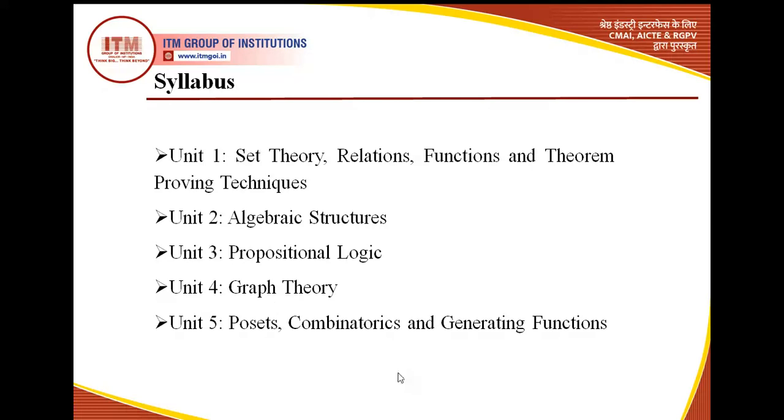And then the second thing is combinatorics. I hope everybody is familiar with permutations and combinations. So basically, certain topics related with that we would study over here. Then the third thing is generating functions. Now, what are generating functions? Basically, functions that generate certain other functions would be generating functions. So we would study that over here. So unit 5 is not one part altogether. It would include three topics: posets, combinatorics, and generating functions. All three are different small topics that you have to study in this unit.